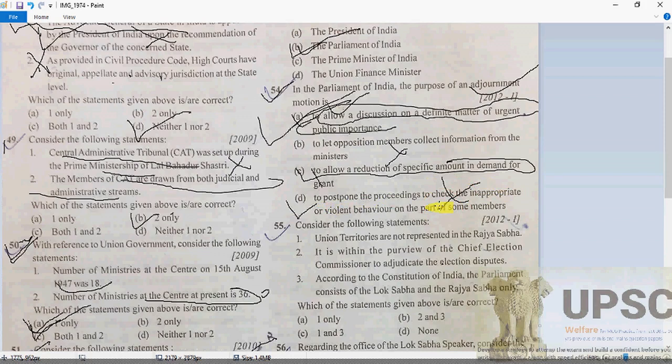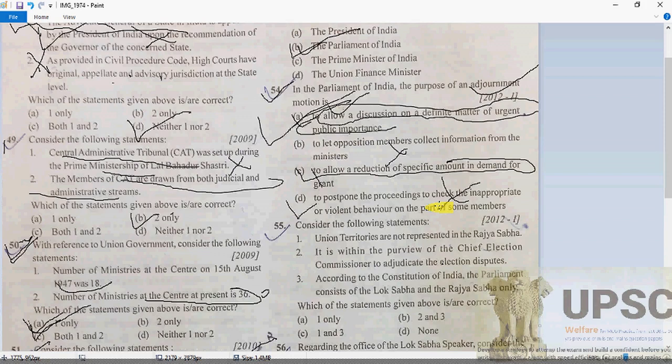Let me inform you of one thing about the adjournment motion. It is introduced in Parliament to draw the attention of the House to a definite matter of urgent public importance and needs the support of 50 members to be admitted. Second, it is regarded as an extraordinary device because it interrupts the normal business of the House.